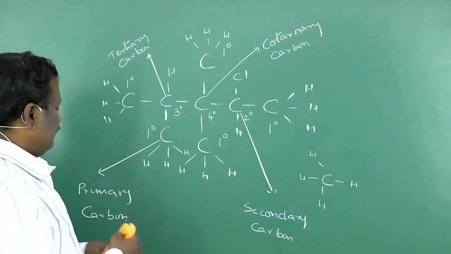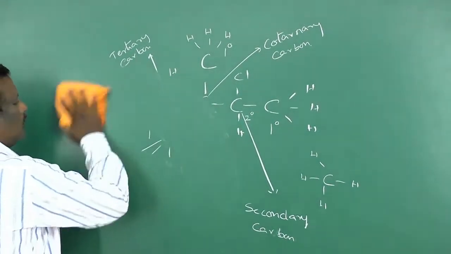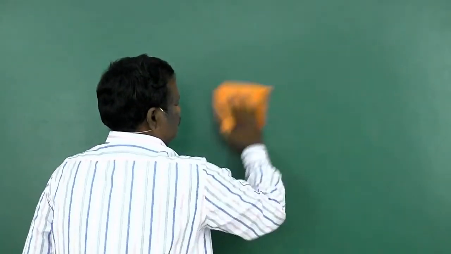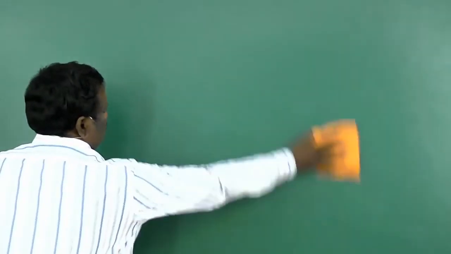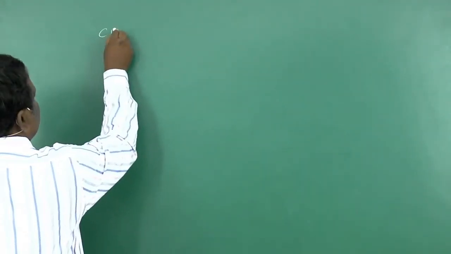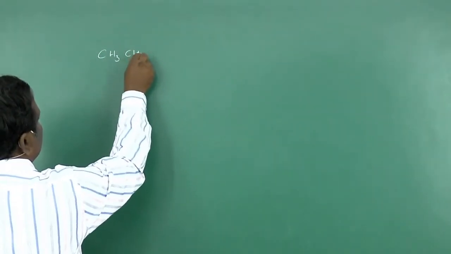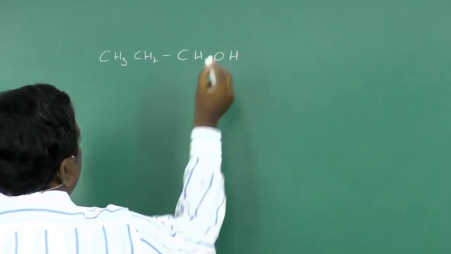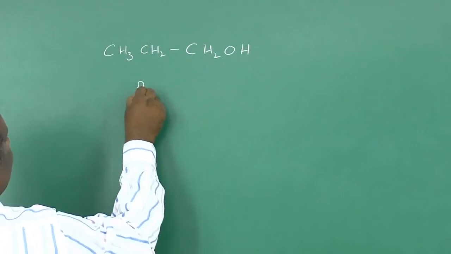Now let us see a compound with a functional group. For example, CH3, CH2, CH2, OH.